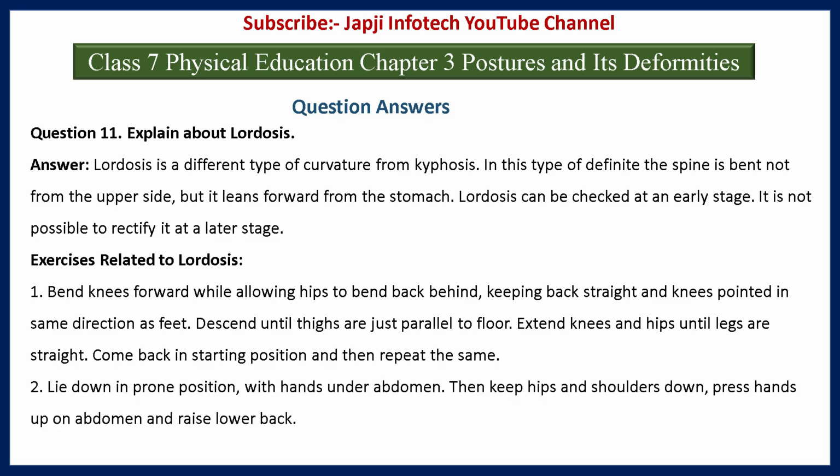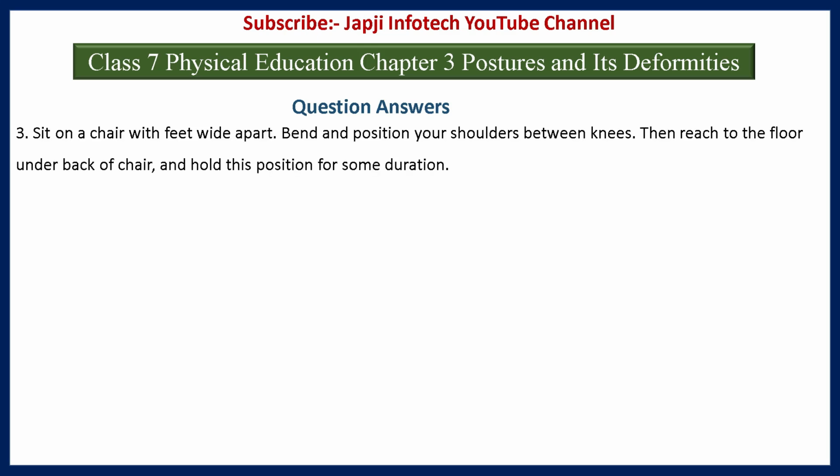Second one is lie down in prone position with hands under the abdomen. Then keep hips and shoulders down. Press hands up on the abdomen and raise the lower back. Third one is sit on a chair with the feet wide apart. Bend and position your shoulders between knees. Then reach to the floor under the back of the chair and hold this position for some duration.